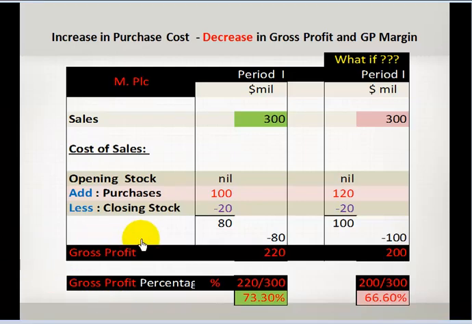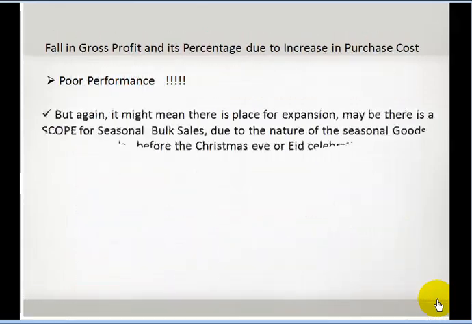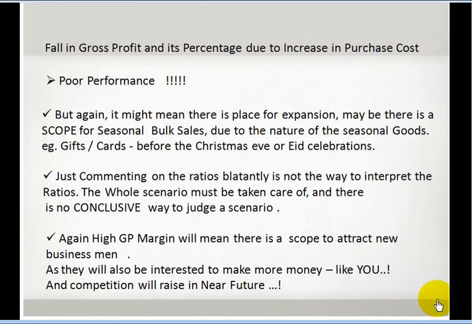Again, if you have very good gross profit percentage, it means that very soon many competitors will rush into this sector of business. Why? Because you are making very good profits, you are earning a good amount of money. Why should they not invest so that they can also earn good amount of money? So high gross profit percentage means many investors will be attracted towards your business, and there might be a very good competition in near future.